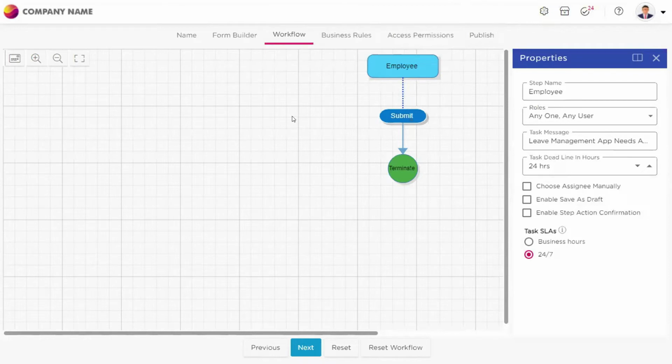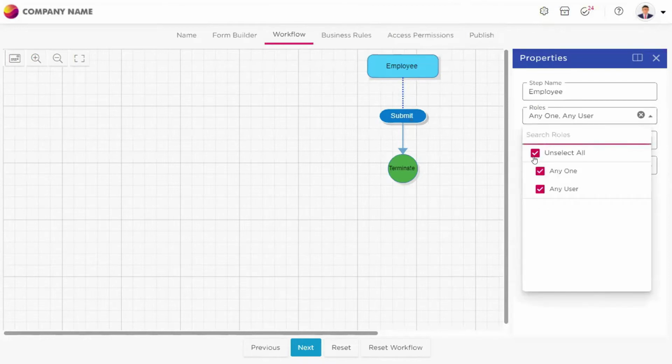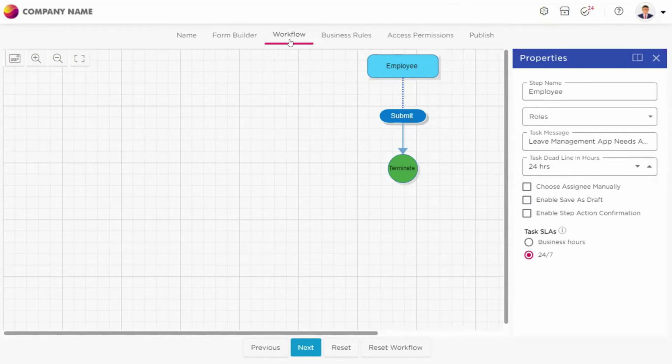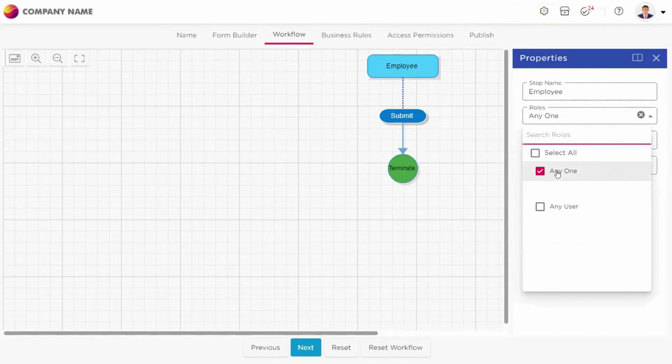Okay, I will tell you what these roles are and everything once I explain all the steps, so it will cut down the confusion a bit. I am not taking you to any other process, so let us stick to our application process. In this application workflow, you can select any roles. As of now, you are looking at only any user or anyone.